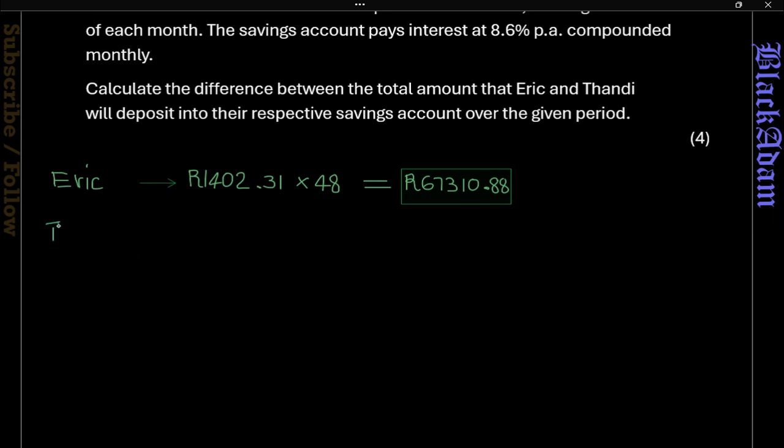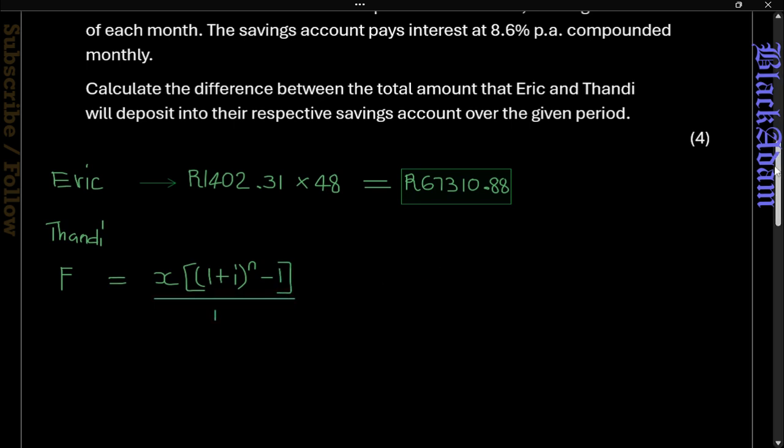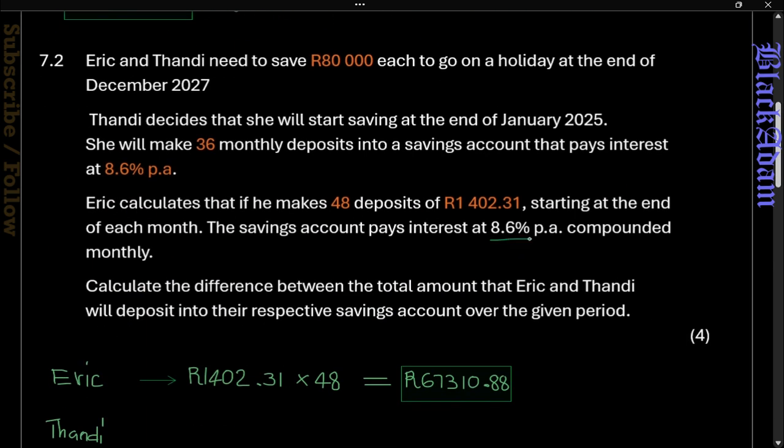Now we analyze Thandi. Thandi decided to invest a year later, which means a year less, and the equation for the investment is the future value: F equals x times (1 plus i to the power n, minus 1) over i. The interest is 8.6%, and the term is 36 months, and the future value is 80,000.